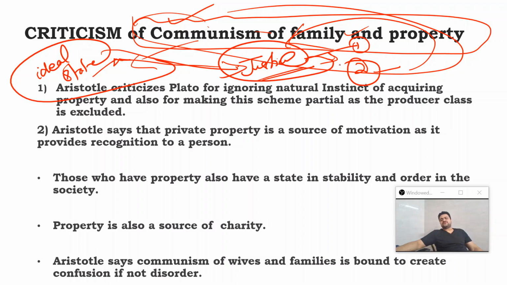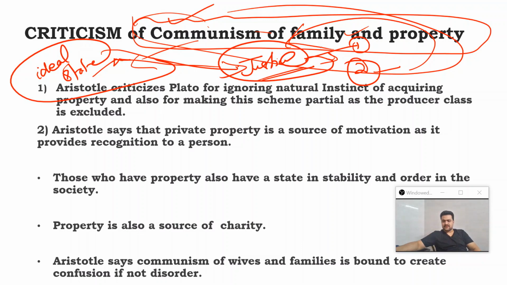Now, this communism of family and property is there for the guardian class. The guardian class consists of rulers and soldiers. No producers there. So it is rulers and soldiers, and they together constitute the guardian class.